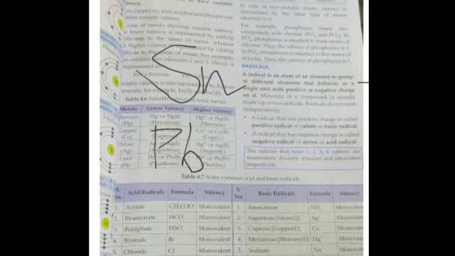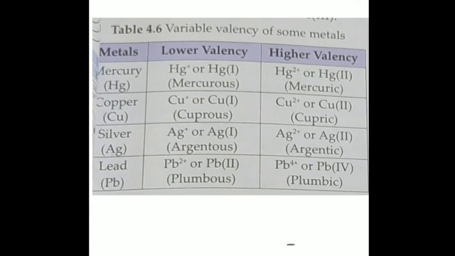Now you have the chart which is showing the elements which possess variable valency. You can see this table 4.6 on page number 55 in your books. You have the symbols of the elements. Only a few elements with their valencies have been given. The elements which show variable valency are mercury, symbol Hg, copper Cu, silver Ag, and lead Pb. Mercury possesses two valencies, that is 1 and 2.